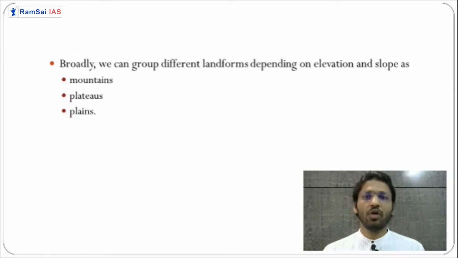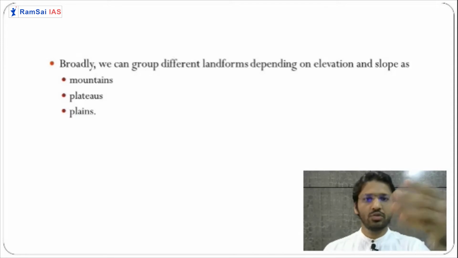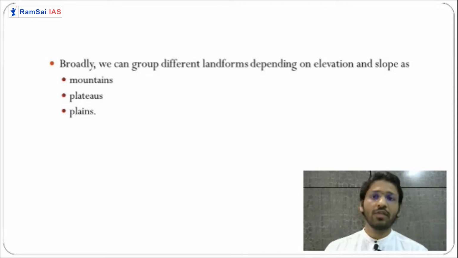Either a mountain is being formed, or a plateau is being formed, or a plain is being formed because of internal and external processes. In reality, there are so many landforms that will be formed. Actually, we are going to learn around 100 landforms. When I come to teach you offline, we'll see these 100 landforms. So there are different landforms which are being formed.